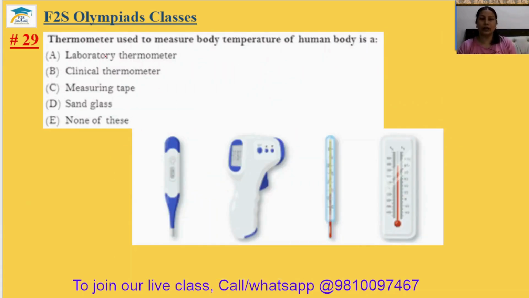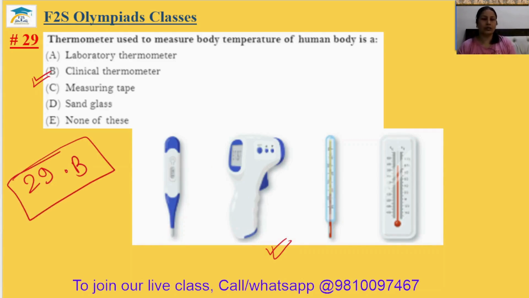Question number 29. Thermometer used to measure body temperature of the human body is? So this is your clinical thermometer. Examples of the clinical thermometer are in the picture here. The 29th answer will be option B.